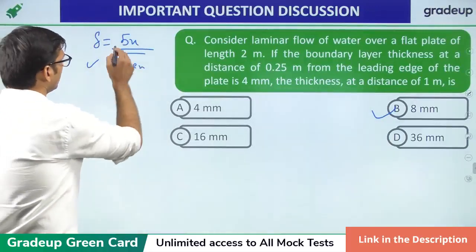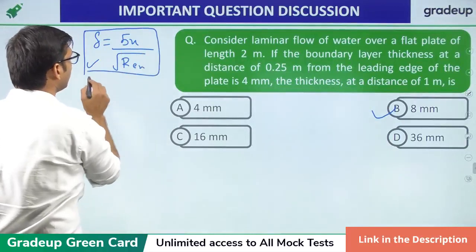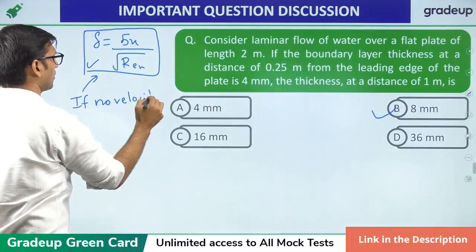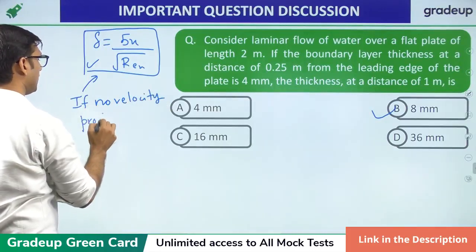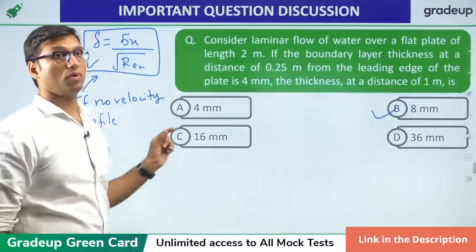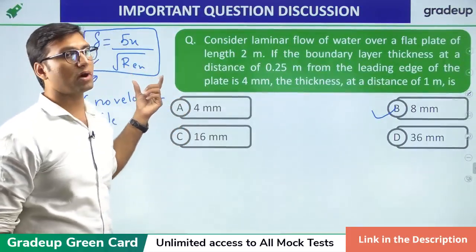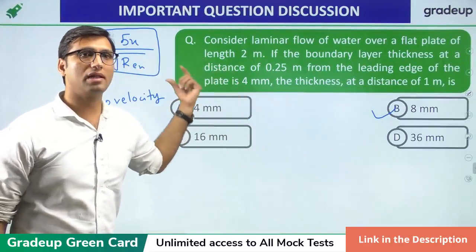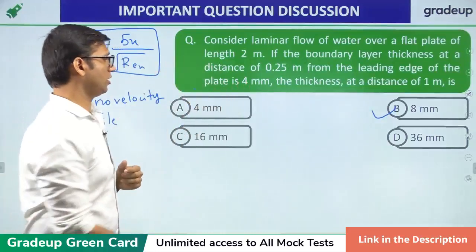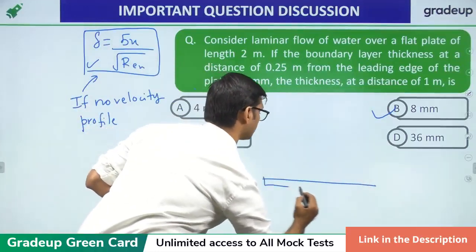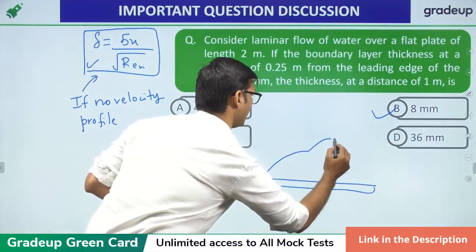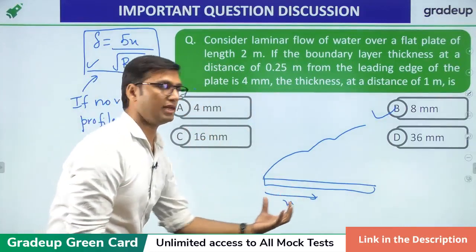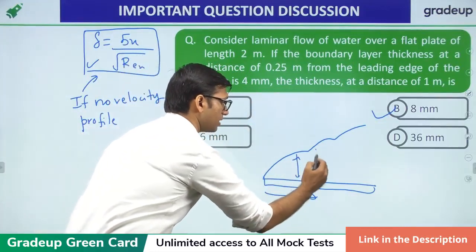So this relation you can use if the velocity profile is not mentioned. If no velocity profile is mentioned in the case of boundary layer, and it is a laminar flow, in that case you can use this equation for boundary layer thickness. Now you need to get a relation for the distance from the leading edge and the boundary layer thickness. There is some relation of this distance from the leading edge with the boundary layer thickness.